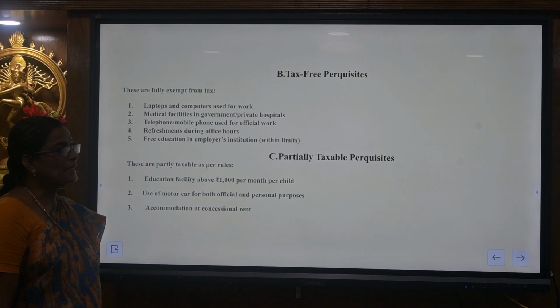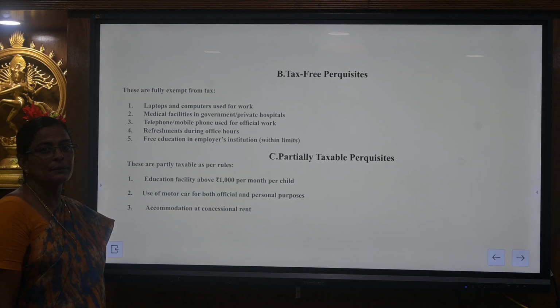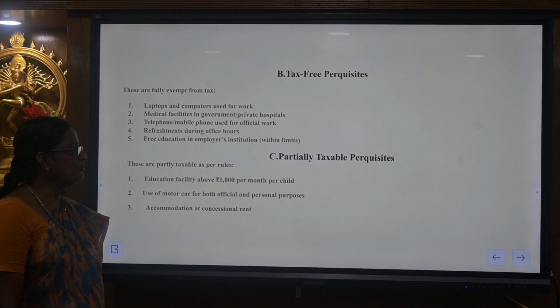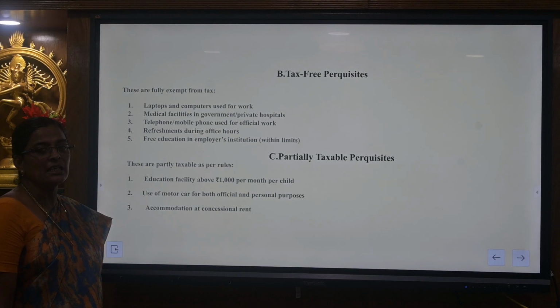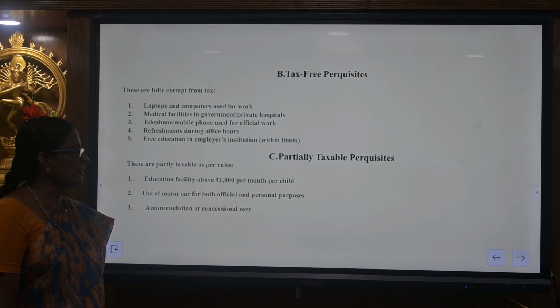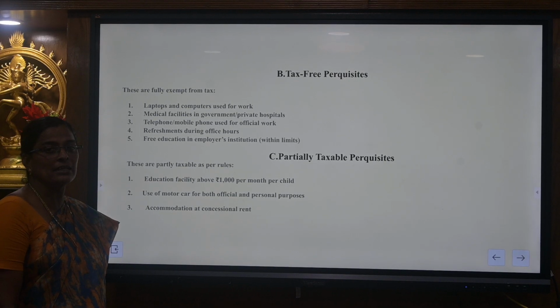The next one is tax-free perquisites. Under these perquisites, the perquisite is not taxable to anyone. The first ones are laptops and computers used for work, medical facilities given in government hospitals as well as in private hospitals, telephone or mobile bills used for office purpose, refreshment during the office hours, and free education in case of the employer's institution. If the employee's children are studying in the employer's organization, in such a case they can claim free perquisites.